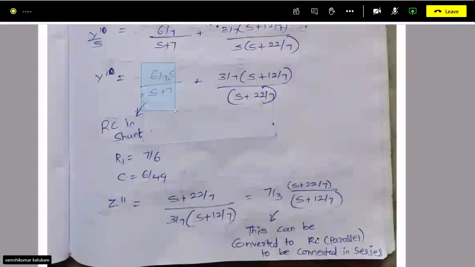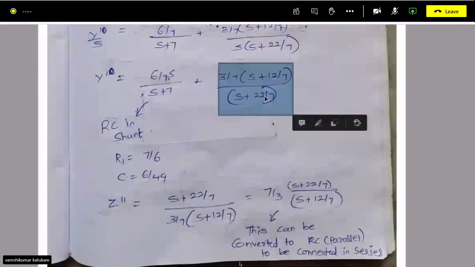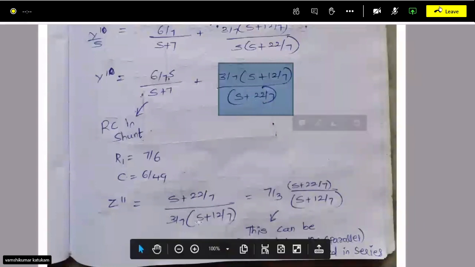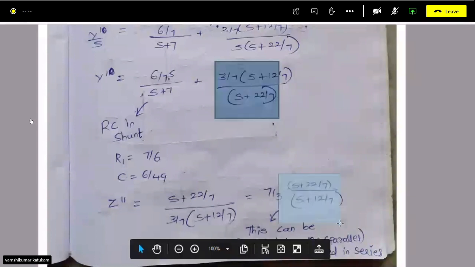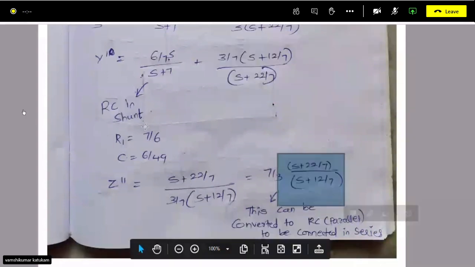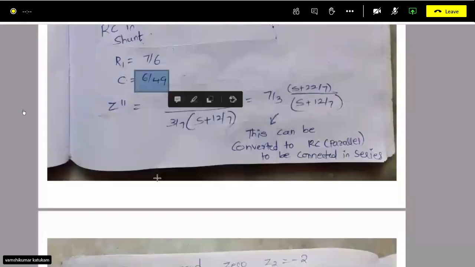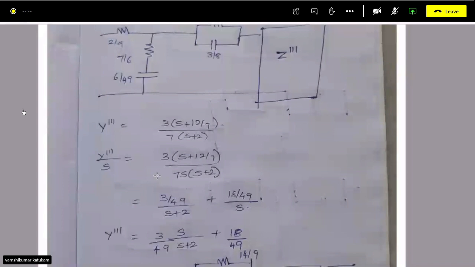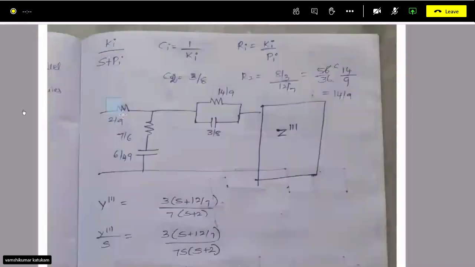Then we will be left with the impedance of the reciprocal of this, that is 7 by 3 into s plus 22 by 7, s plus 12 by 7. This is admittance and this is impedance. So you can see first 2 by 9 is our series resistor, and R1 is 7 by 6, C is 6 by 49. The 2 by 9 is the constant you subtracted, and this is your Foster 2.